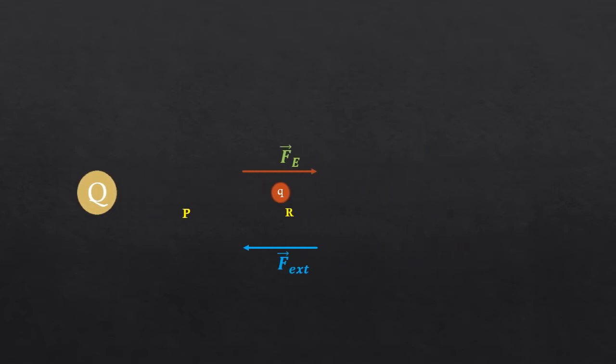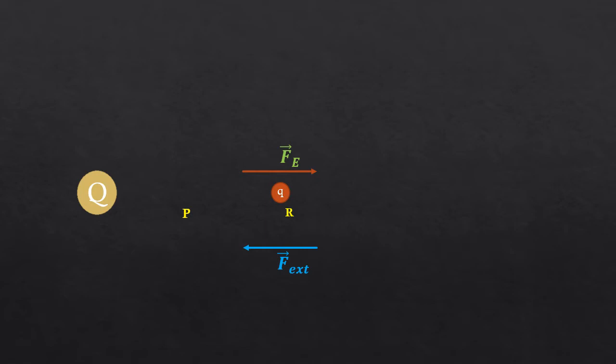So we will consider the charge q placed at the point R. It will experience a force Fe away from the source charge. Now we will take another point P, which is near to the source charge Q. If you want to move the charge from R to P, we have to do some work. That means the external agent has to do some work. This force applied by the external agent is F external. So due to F external, the test charge q will move from R to P.